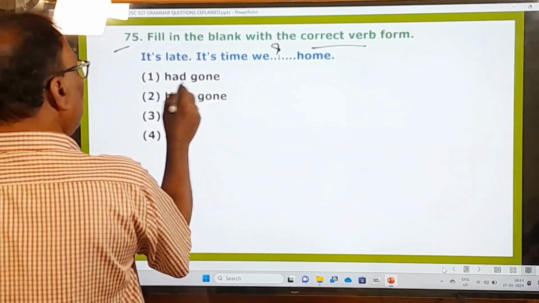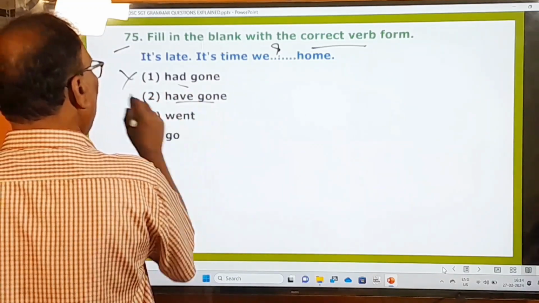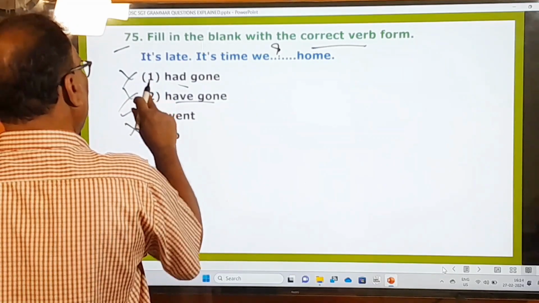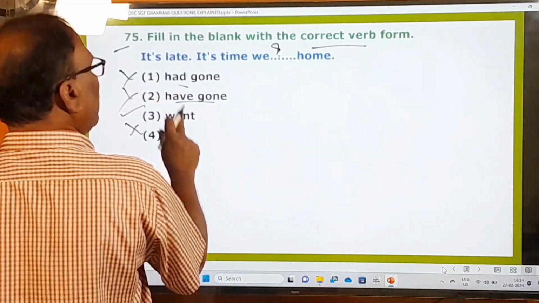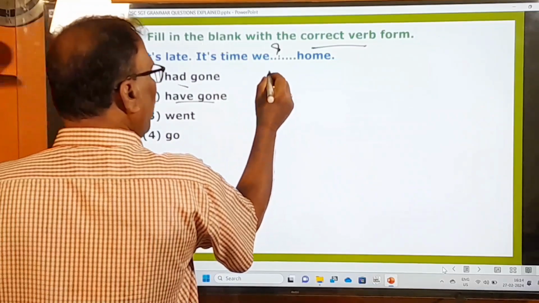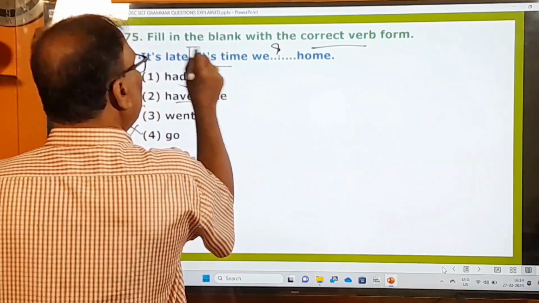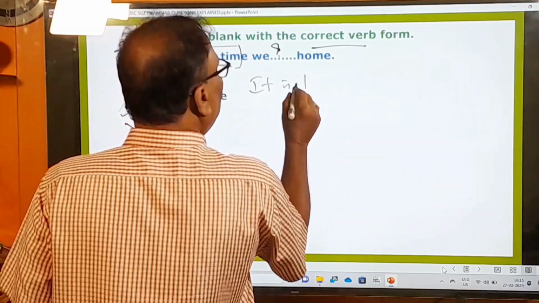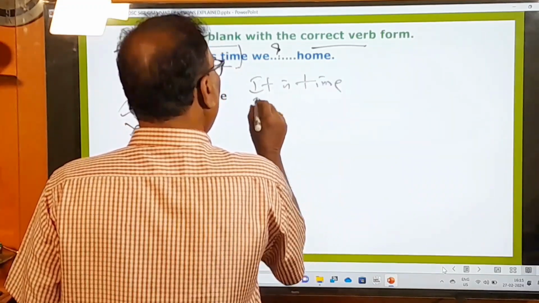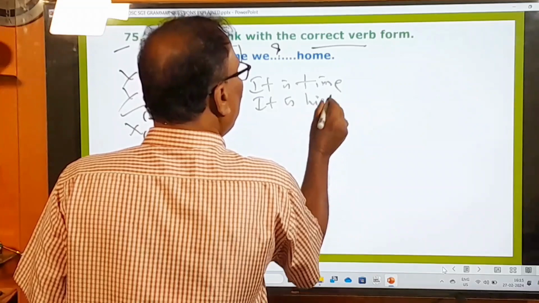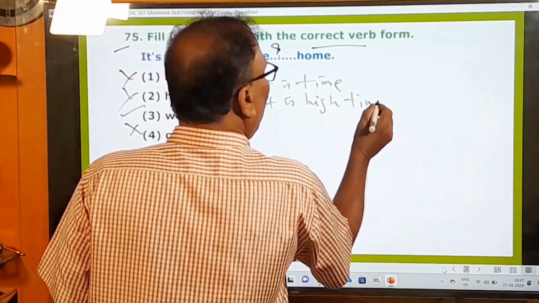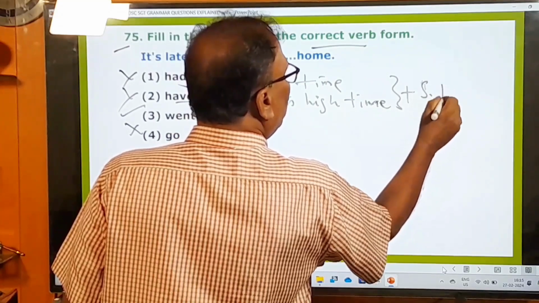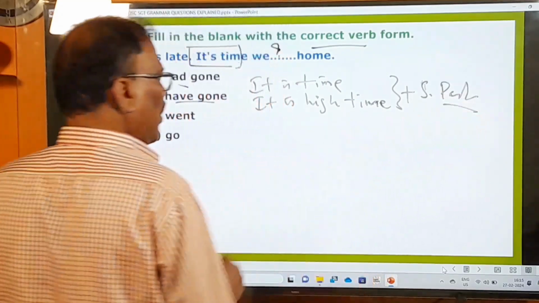Had gone, no. Have gone, no. Went, yes. Go, wrong. So first, second, fourth are wrong. Only the third one is right. Why should this be went? After it is time, or it is high time, we must use only the simple past tense. Okay, there is a rule.